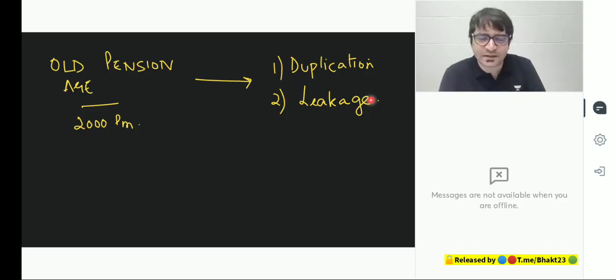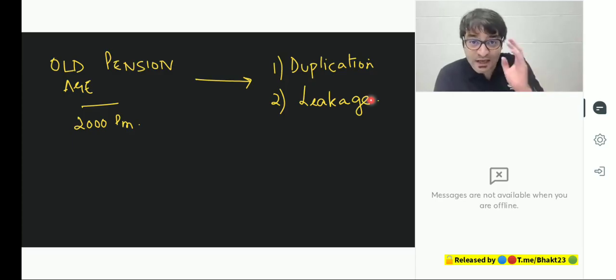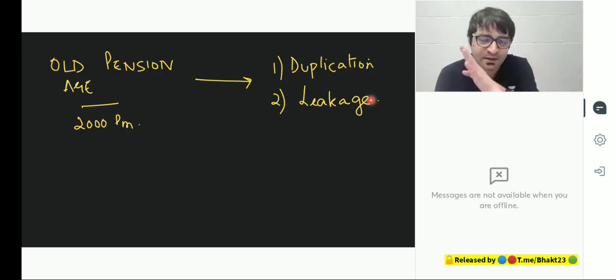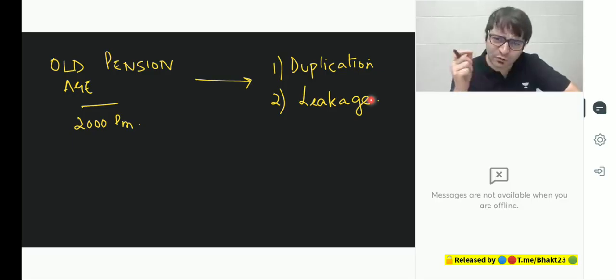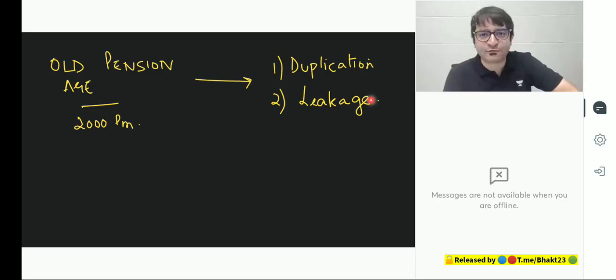Way back in 1985, Rajiv Gandhi was the Prime Minister. He said if 1 rupee is allocated to a beneficiary, 85 paisa disappears and goes into the pockets of the corrupt politicians, bureaucrats, and middlemen. That is why, despite spending crores and crores of rupees on poverty alleviation, India unfortunately is still a poor country. Why? Because there used to be duplication, leakage.